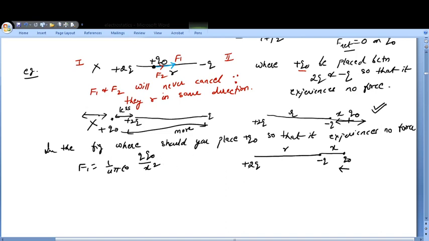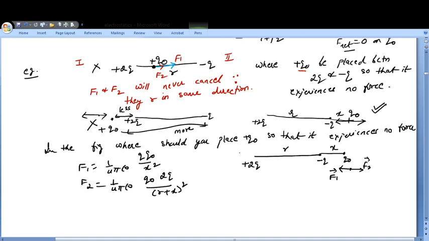And what will be the magnitude of force due to the other charge 2Q? It will be 1 upon 4 pi epsilon naught, this is Q naught, and this will be 2q. Now what will be the distance? Distance will be r plus x the whole square. So between plus 2q and Q naught, this distance is x, so total distance is r plus x. Now this force here was F1, and F2 is going to be in this direction. So now you have a possibility that they will cancel out.